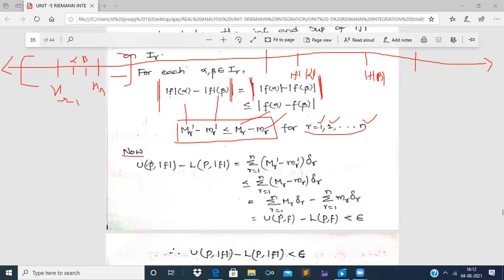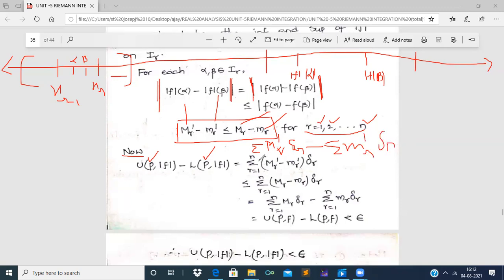Now we consider the upper Darboux sum of modulus of f minus the lower Darboux sum of modulus of f with respect to partition p, right? So what is the condition for this? Summation r equal to 1 to n capital Mr dash into delta r minus summation small mr dash into delta r, right?